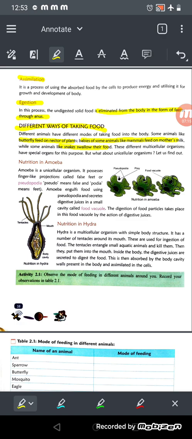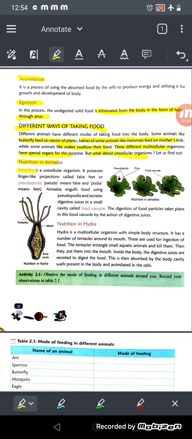The first is nutrition in amoeba. We have learned that these different multicellular organisms have a special organ for this purpose. But what about the unicellular organisms? Multicellular organisms have a mouth, teeth, a digestive system, a stomach, small intestine, large intestine, and different other things. But unicellular organisms don't have this many organs, right? So now we'll see how unicellular organisms work and how their process of digestion works.